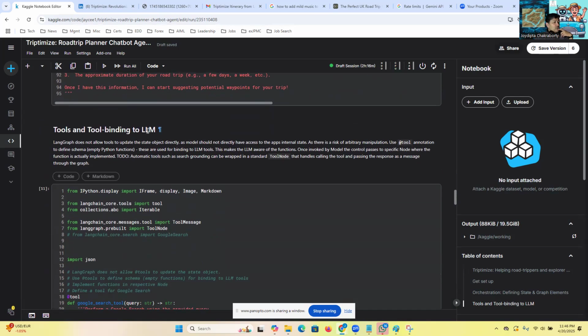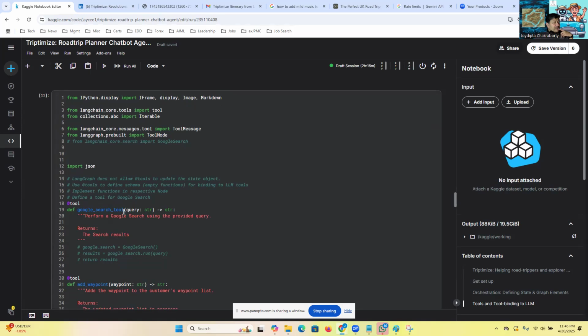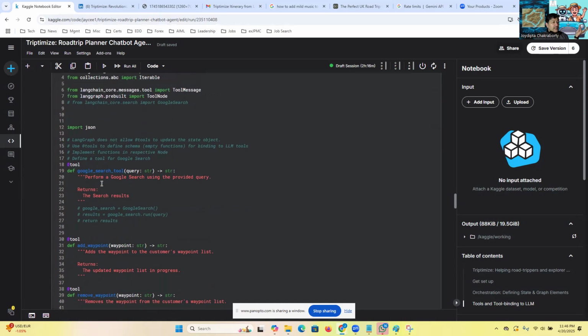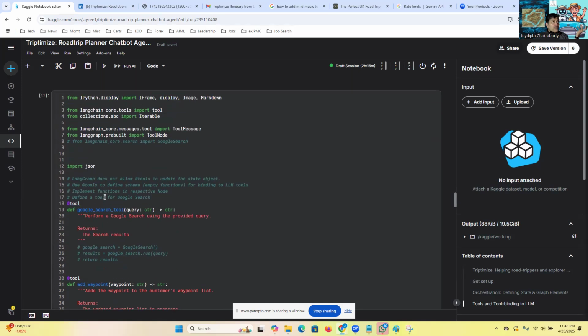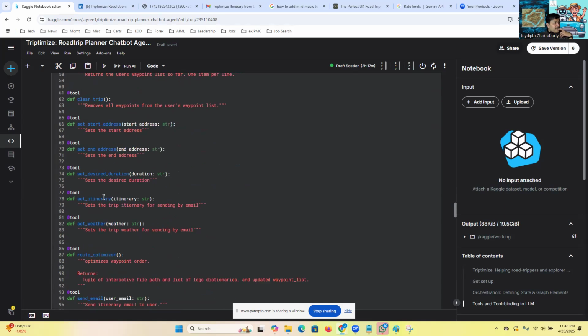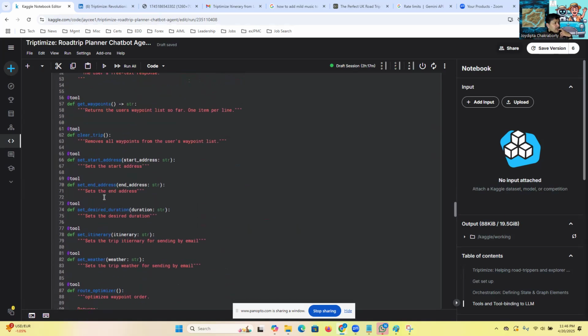Then you have the tools and tool bindings. So basically, there's a concept in LangGraph that the actual implementation is done inside the node. That's where the work happens. But the stubs are created outside, and then those are bound to the LLM so that the LLM knows that these are the functions that are available to it and it can call. Okay, so let's do an example.